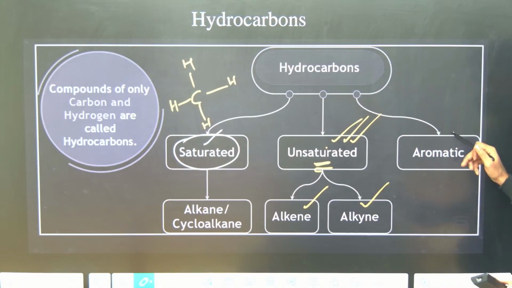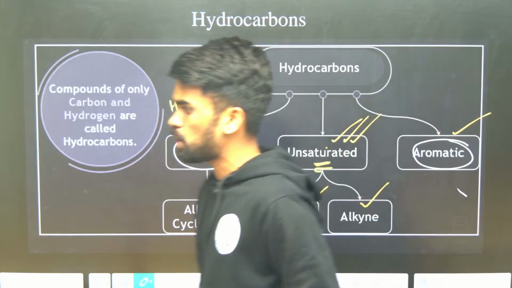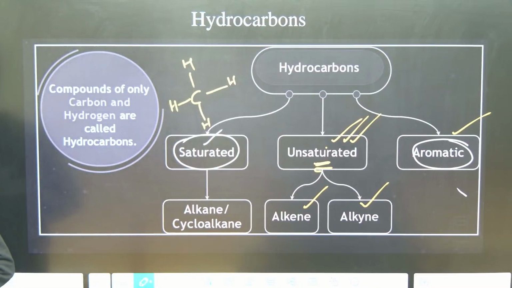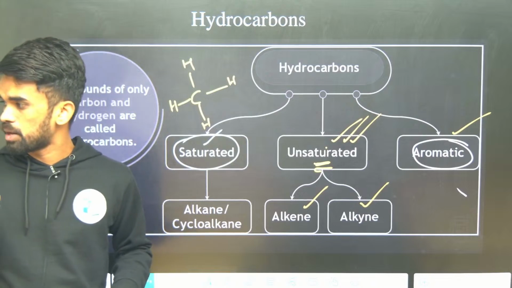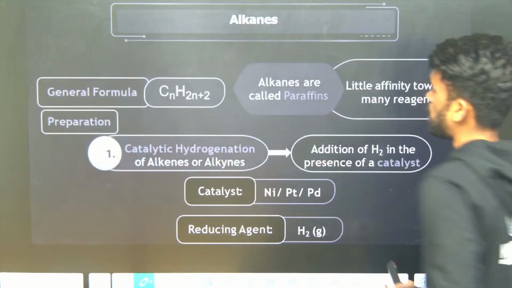The next classification of hydrocarbons is aromatic hydrocarbons. Benzene is the best example of an aromatic hydrocarbon. It is an aromatic compound made up of carbon and hydrogen only, so we can call it an aromatic hydrocarbon. Hope the discussion up to here is clear. Right, let us move forward.